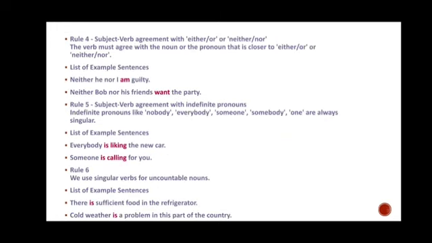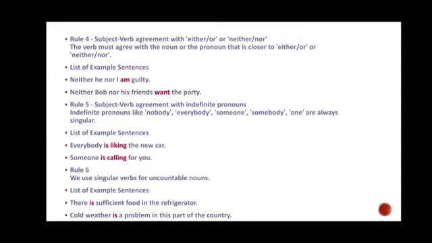Now, this is rule 4. Subject verb agreement with either or, neither nor. Either or we use for choices in positive sentences, neither nor we use for choices in negative sentences. The verb must agree with the noun or pronoun that is closer to either or neither nor.